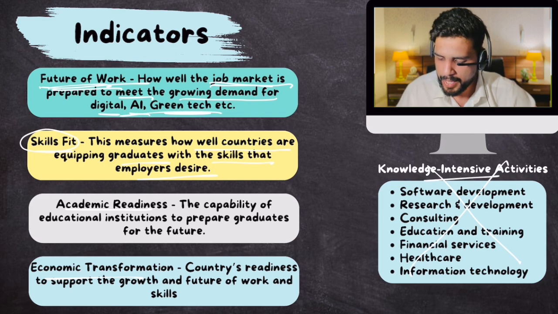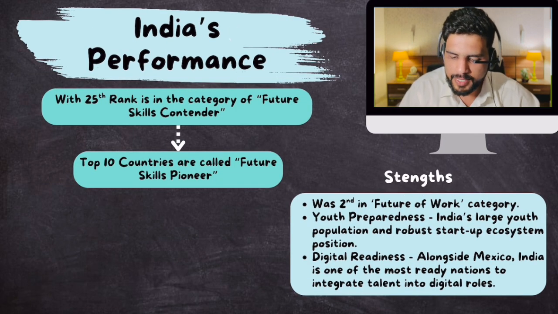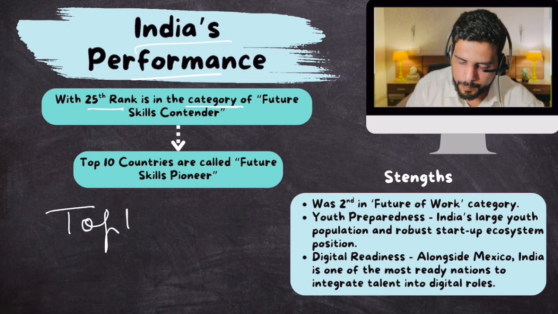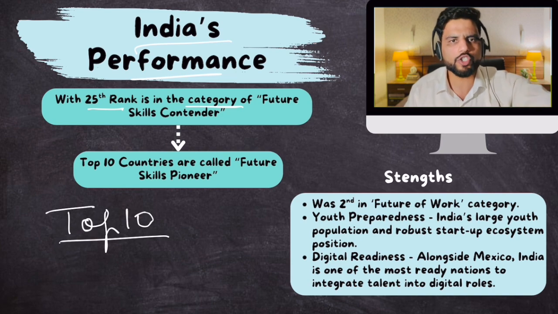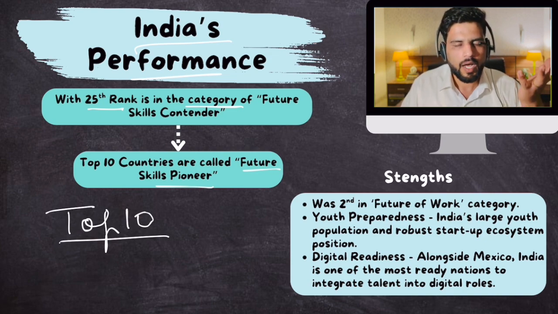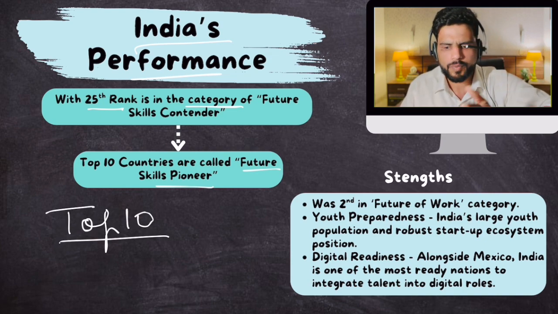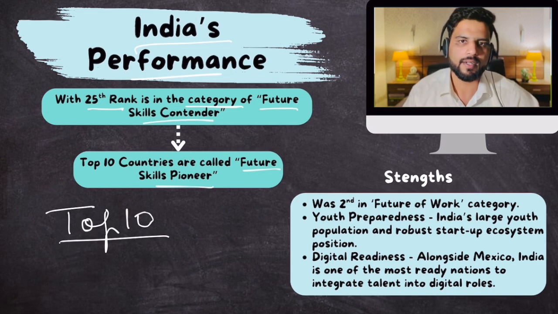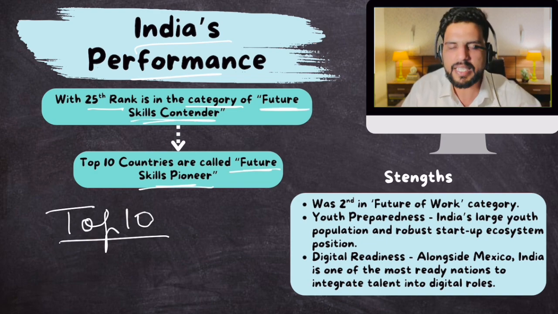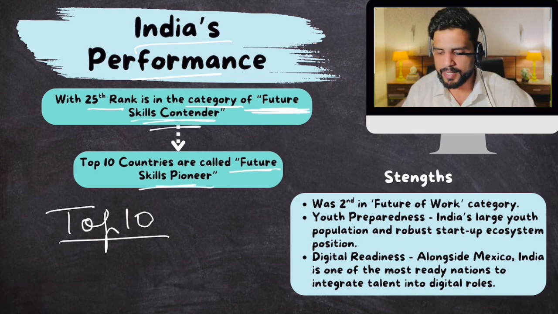That's it. Now, what has been India's performance in this? Well, India secured 25th rank in this category. Okay. And the thing is, within this category, the top 10 countries, which includes US, UK, Australia, Canada, are called Future Skills Pioneer. And then from 11th to 30th, they are called Future Skills Contender. So India belongs to this second category.